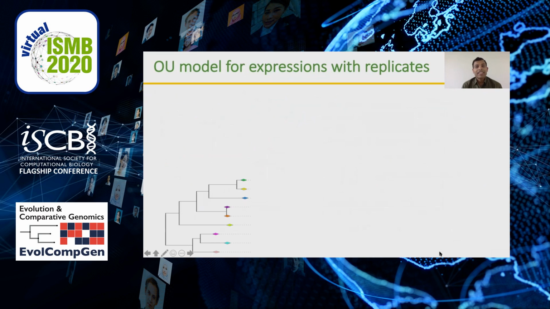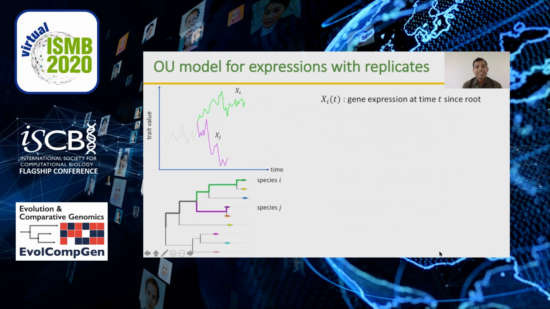In this model, let us consider a phylogenetic tree with 2 species I and J. The expression for these 2 species initially were same, but after some speciation event, the expression diverged.